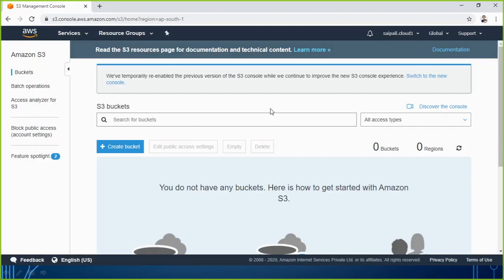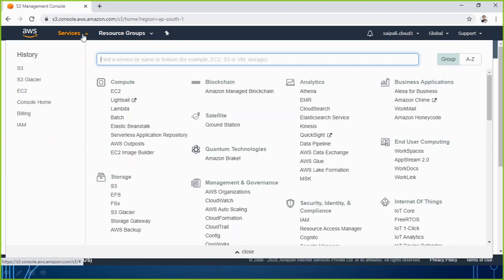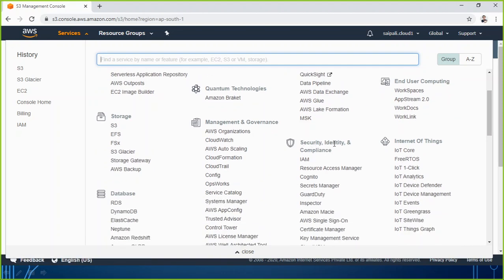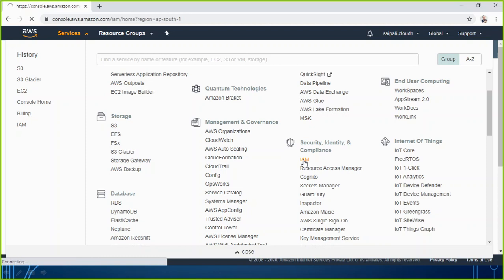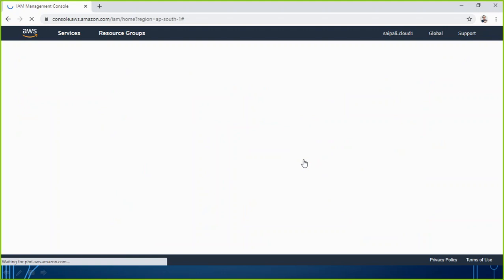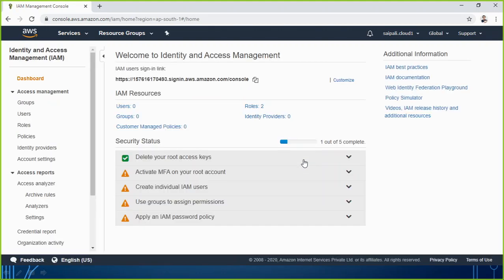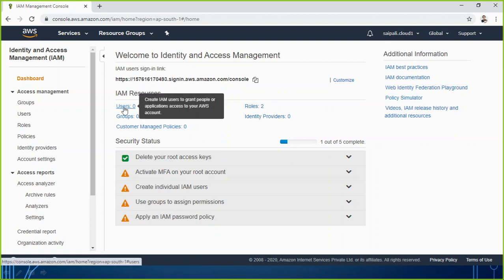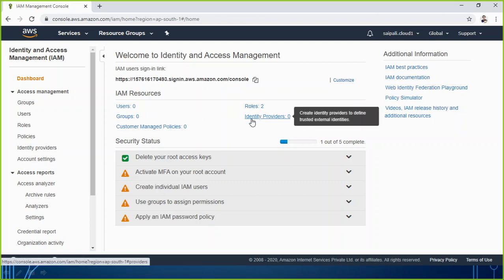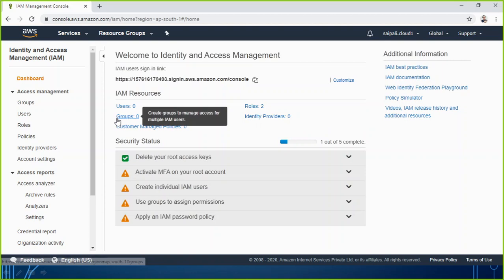So this is what I was trying to demonstrate here. Let's go to any other service. For example, if I go to services and look for a service related to security, identity and compliance, I go for the IAM service, Identity Access Management Service. Here you will be able to see how many user accounts you have, how many roles you have created, identity providers, groups and all.